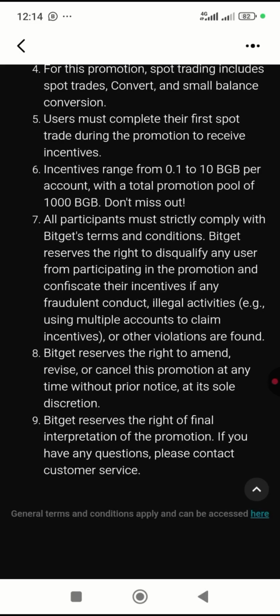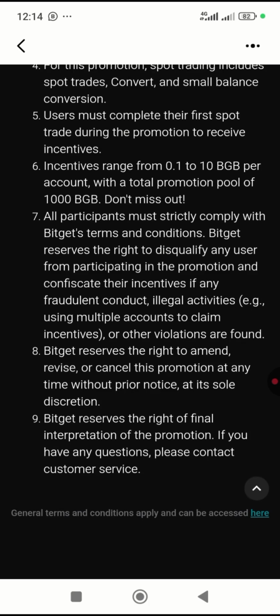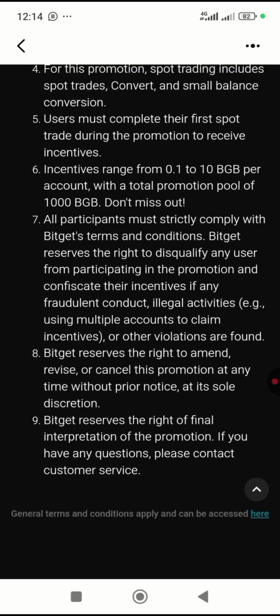Bitget reserves the right to disqualify any user from participating in the promotion and confiscate the incentives if any fraudulent conduct, illegal activities, e.g. using multiple accounts to claim incentives, or other violations are found. 8, Bitget reserves the right to amend, reserve, or cancel this promotion at any time without prior notice at its sole discretion. And now, which is the last one, Bitget reserves the right of final interpretation of the promotion. If you have any questions, please contact support.